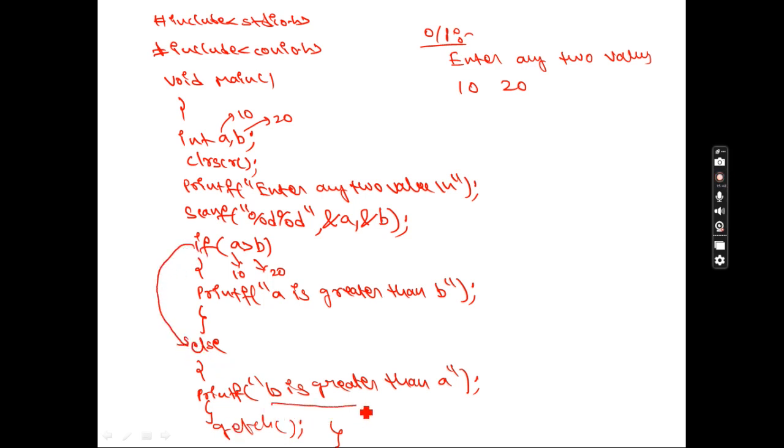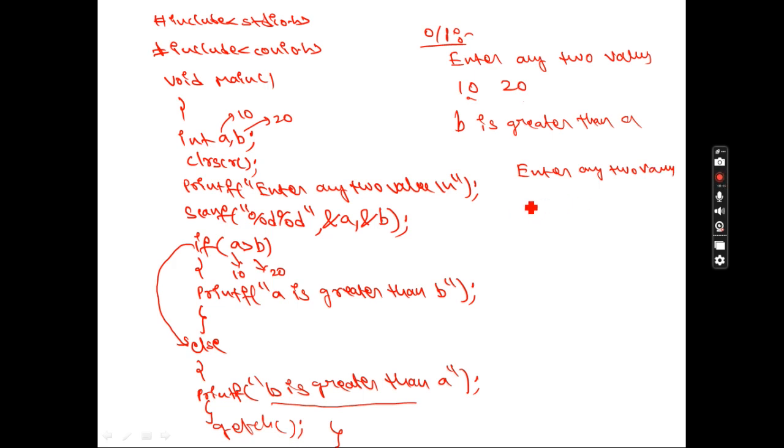So what is the answer you will get now? This is a, this is b. So you will get "b is greater than a". So this is the message you will get. Suppose, one more time I will compile and execute the program. So again I am executing and entering two values.